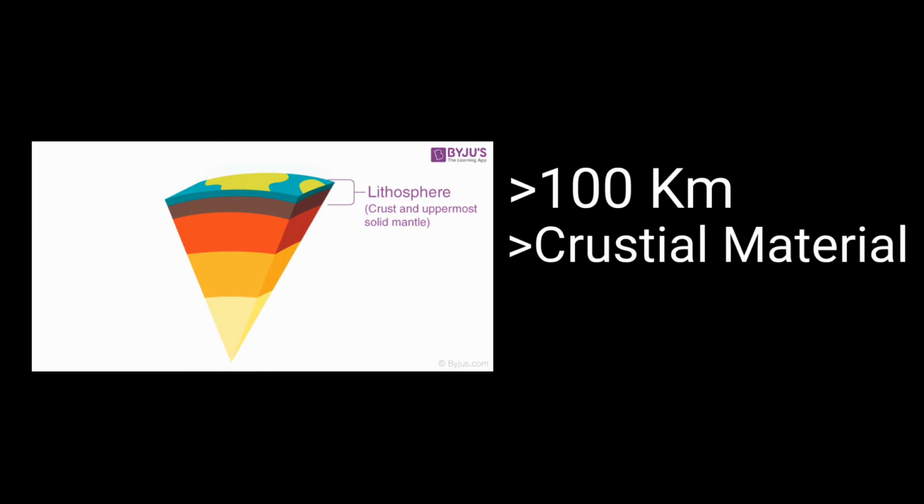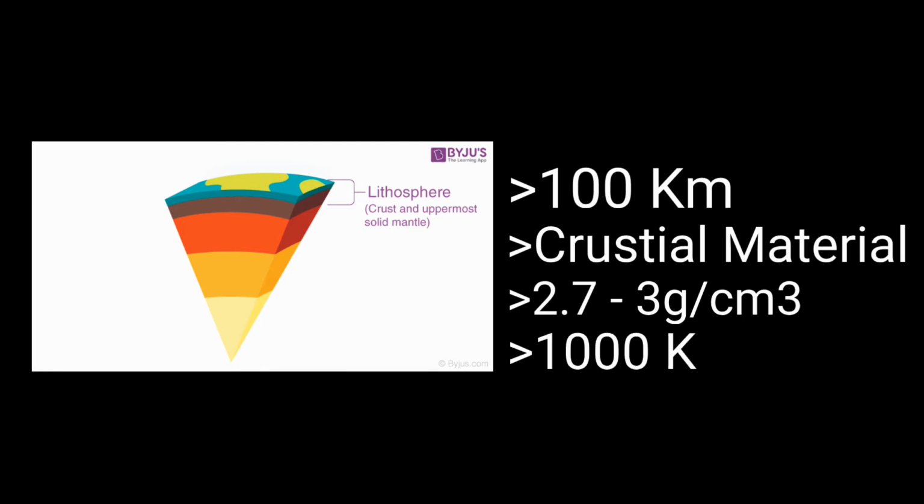The pressure of this layer is 18 GPa and the density is around 2.7 through 3 grams per centimeter cubed. Along with the crust, the lithosphere is also in a solid state of matter. The lithosphere has the same melting point as the crust at around 1000 Kelvin.